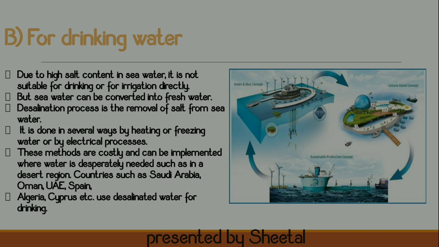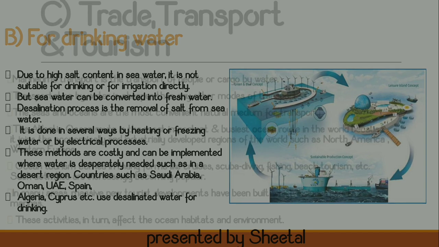Places like Saudi Arabia, Oman, Spain, Algeria, and Cyprus have already started the process of desalination, and they are converting the sea water into potable water. So this is how ocean water can also be converted into potable water and consumed for drinking purposes as well as for agriculture.